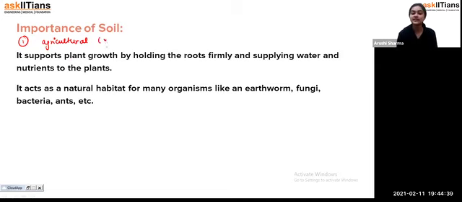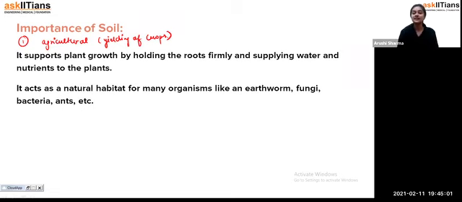Agriculture is the process for yielding crops. And in the crop, students, you can see any vegetable, any fruit, cereal, pulses, wheat, grains, or rice. So we are getting each and everything from the agriculture process only. Fine. And for the agriculture process, students, what do we require? Soil. So that's a very important point of the soil.